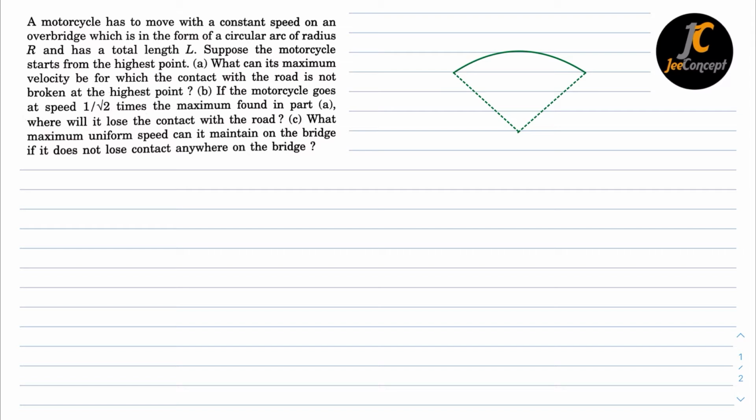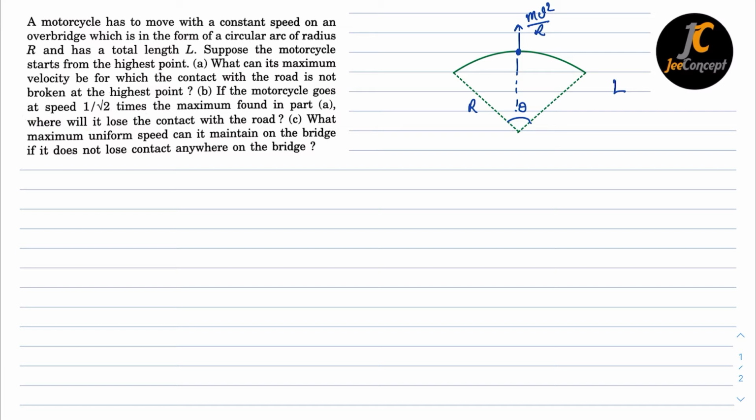So let's say this is an arc bridge. The radius of this bridge is r, and let's say this is angle theta. So let me draw it. This is the radius r, the length of this arc is L, and the complete angle is, let's say, theta. When the particle is at the highest position, let's say at this position, in this particular case the mv square by r